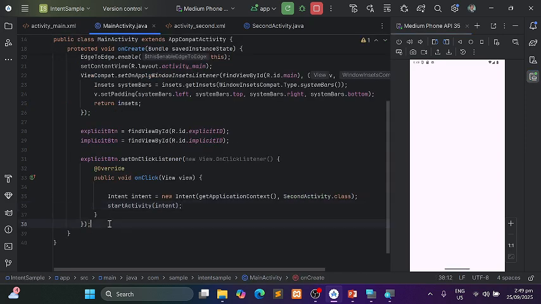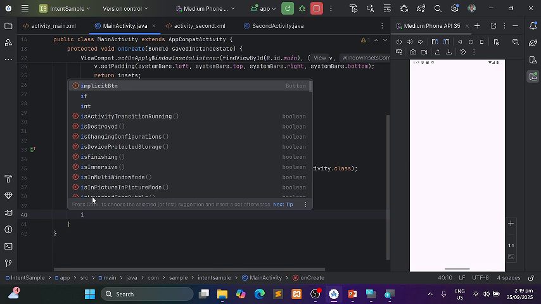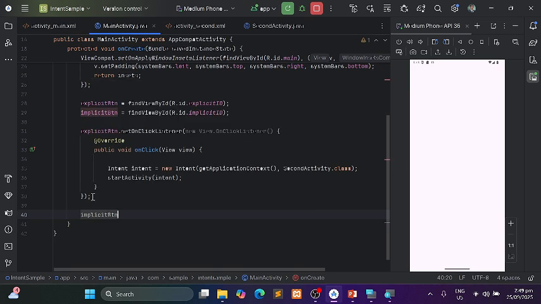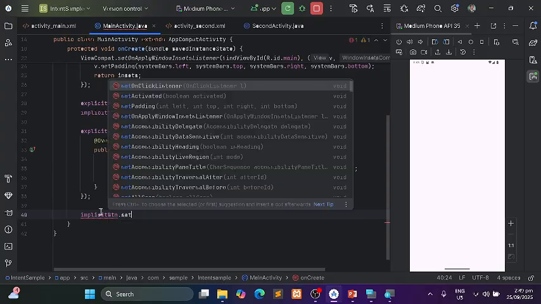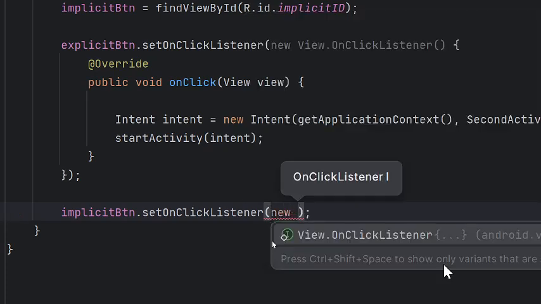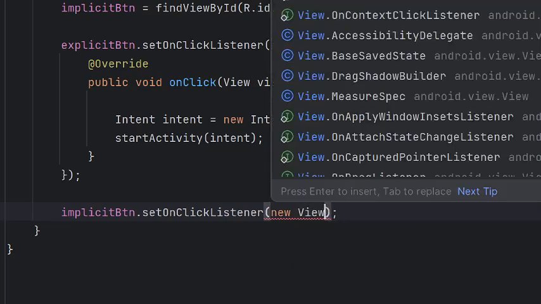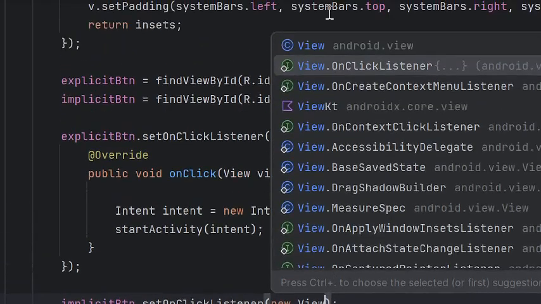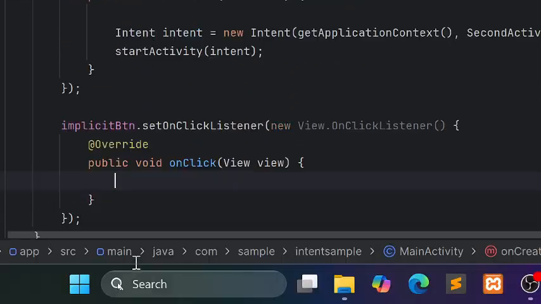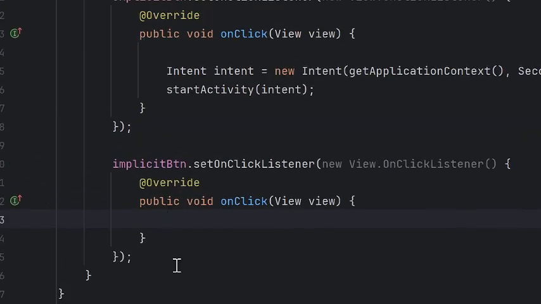So next is how can we implement the implicit button. So let us put the listener to the implicit button. That's setOnClickListener, then new View.OnClickListener. All right. So here we are going to apply the implicit intent.